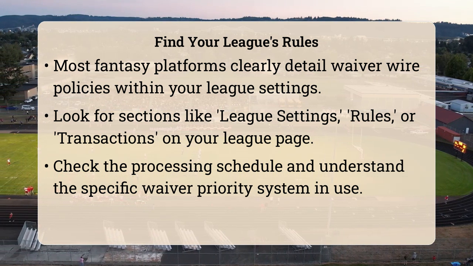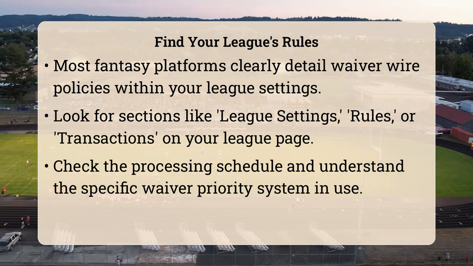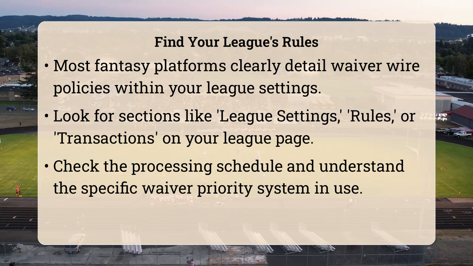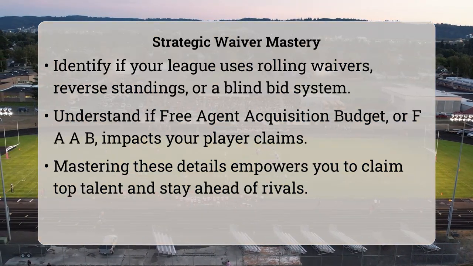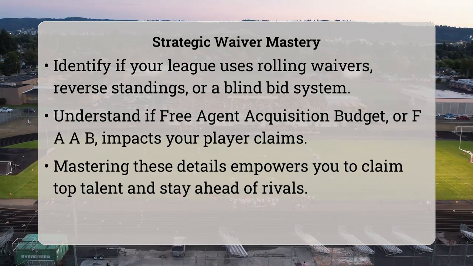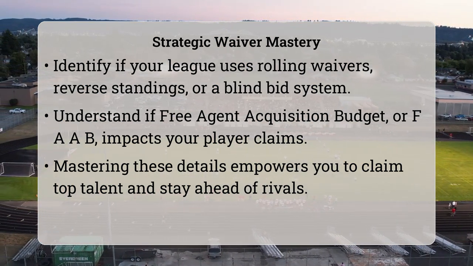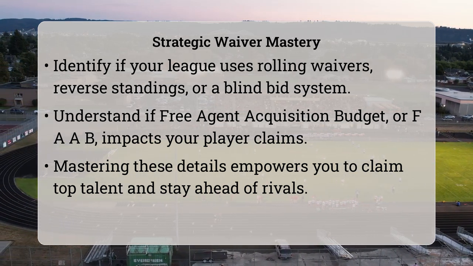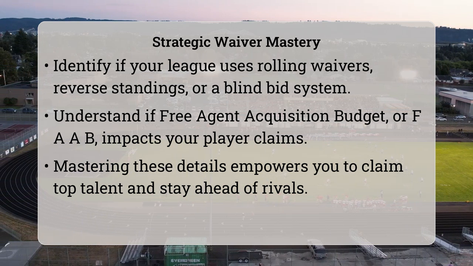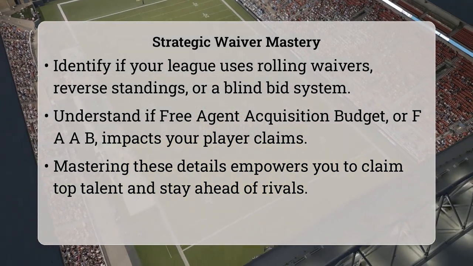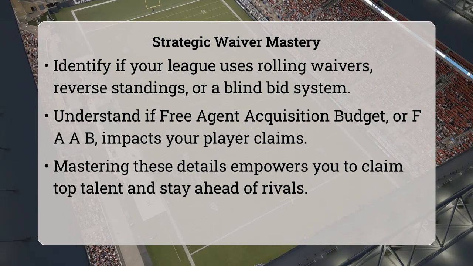Pay special attention to whether your league uses a rolling waiver priority, where your spot in the order changes after each successful claim, or a reverse standings waiver, which gives priority to teams with worse records. Even more strategically important is knowing if your league uses a blind bid waiver system, which involves bidding virtual money for players without knowing what others are offering. Missing these details can literally cost you top waiver talent.